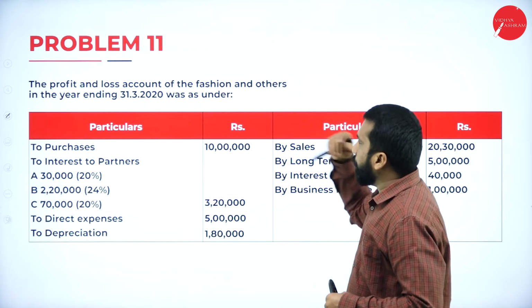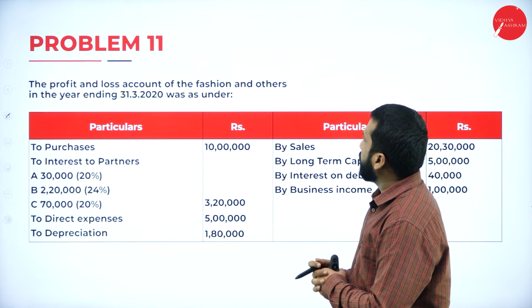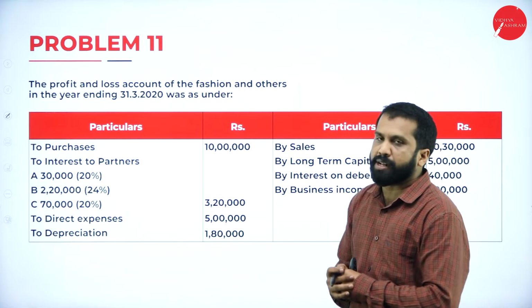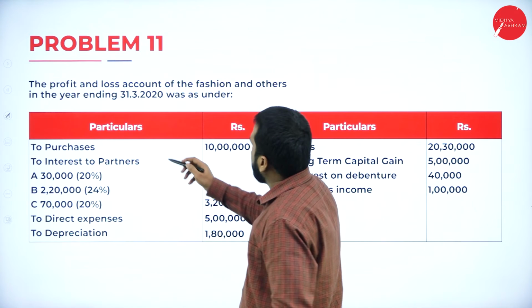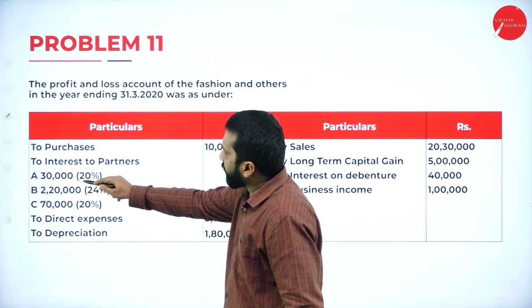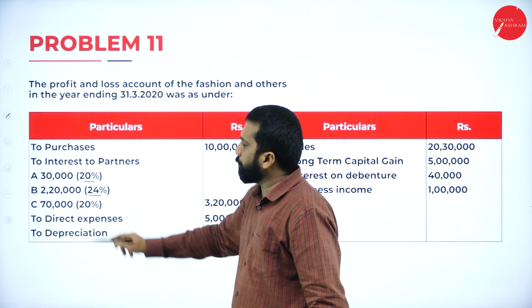Now, the profit and loss account of Fashion and Others for the year ending 31st March 2020 was as under. Purchases are part of your business. Interest on partners' capital: 20% and 24%.